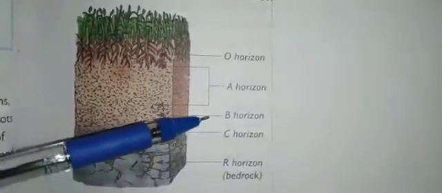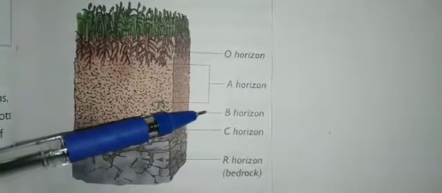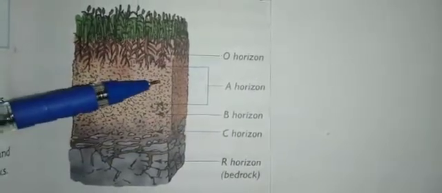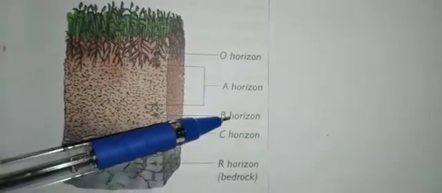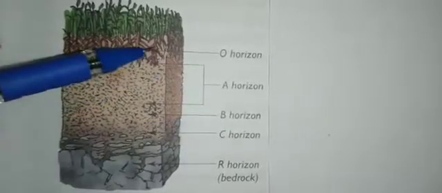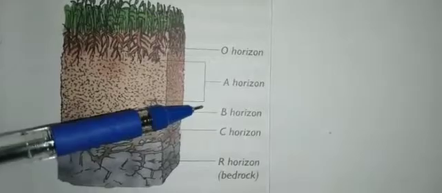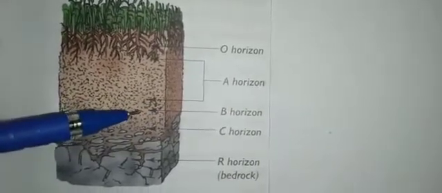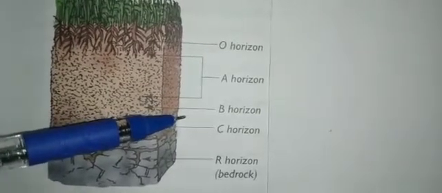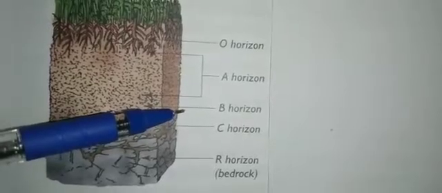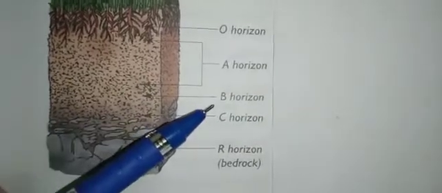Next layer is B horizon. This layer is also called subsoil. The top soil ಕೆಳಗಡೆ ಇರುವಂತದ್ದು subsoil, that is horizon B. It contains a higher mineral content than the top soil. ಇಲ್ಲಿಗಿಂತ ಇಲ್ಲಿಗೆ minerals ಜಾಸ್ತಿ ಇರುತ್ತೆ, and it is reddish or brownish in color. B horizon ಅಲ್ಲಿ ಬರುವಂತ soil will be reddish or brownish in color due to the presence of oxides of iron. Hence the color of the soil is reddish or brownish. So this is about B horizon.